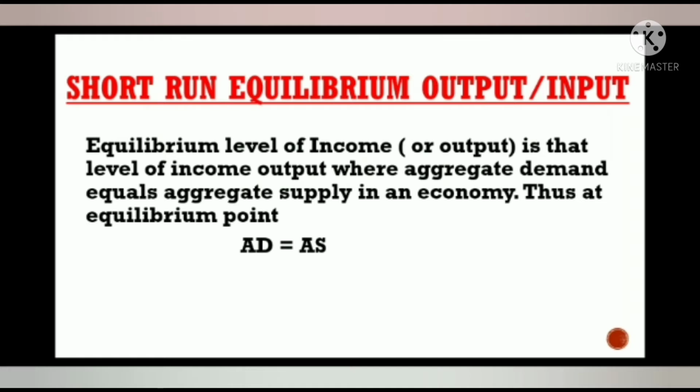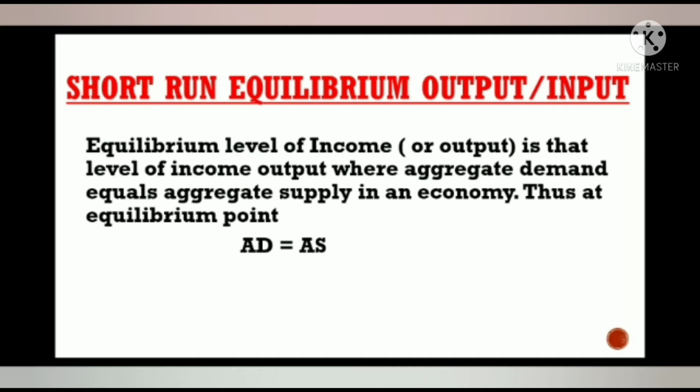So, supply schedule will be horizontal at a fixed price. Under such conditions, equilibrium output is solely determined by the aggregate demand at that price in the economy. It is also called effective demand principle. Equilibrium level of income or output is that level of income or output where aggregate demand equals aggregate supply in an economy. Thus, at equilibrium point, AD equals AS.